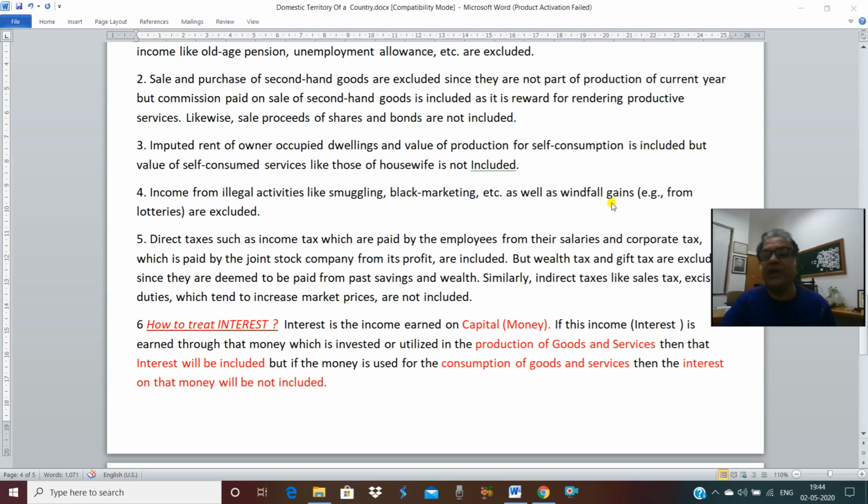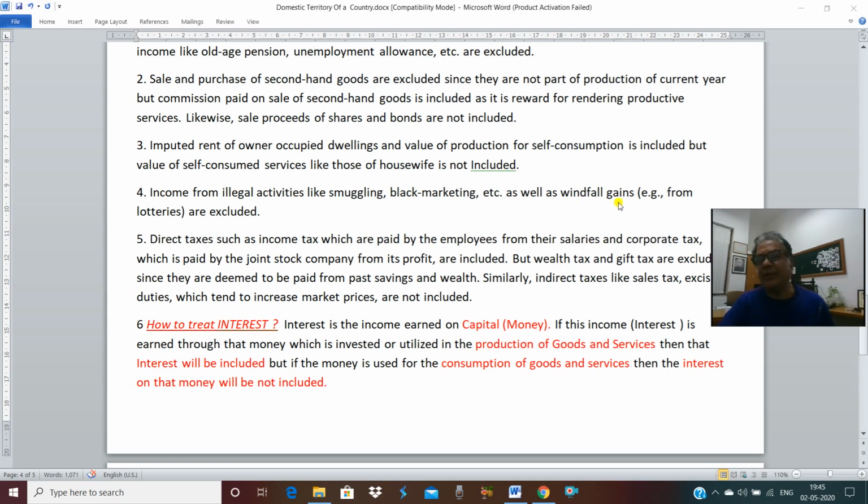And then the other is windfall gain. This is a new word maybe. Windfall gain means unexpected gain, like income from lottery. That is called windfall gain. So if you are getting income from lottery, what have you contributed to the economy? Have you made any flow of goods? No. Have you made any services? No. Simply you purchase a ticket and by luck you got the income. That is called windfall gain.